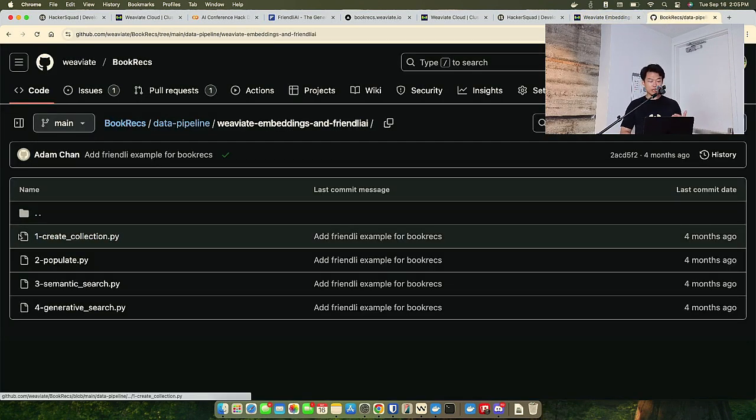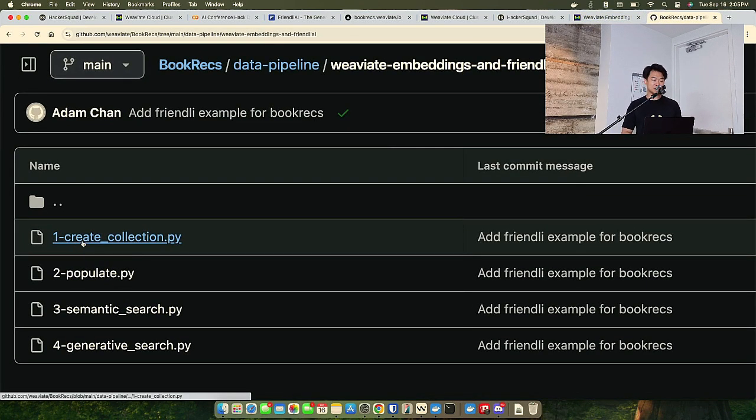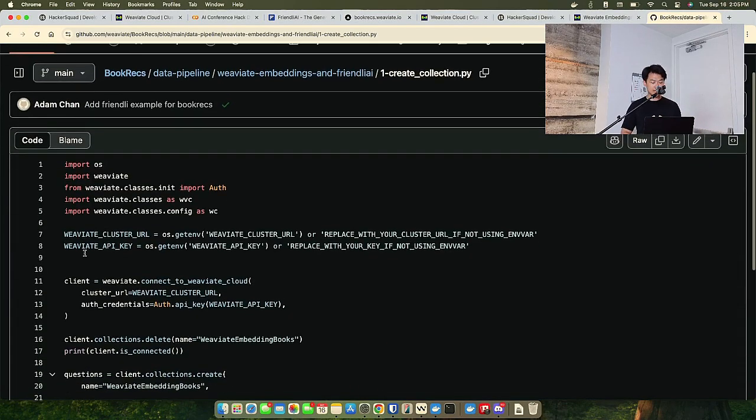Step 1 in working with Weaviate is always to create a collection. Actually, this is true for any kind of database. You need to create your tables. And what we call collections is effectively a table. So let's go in and take a look at what that looks like.